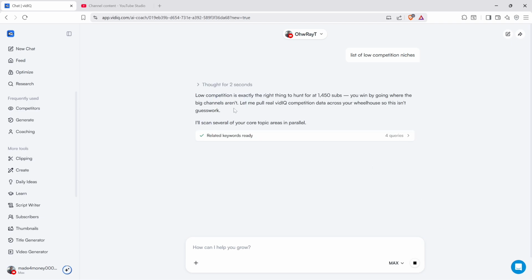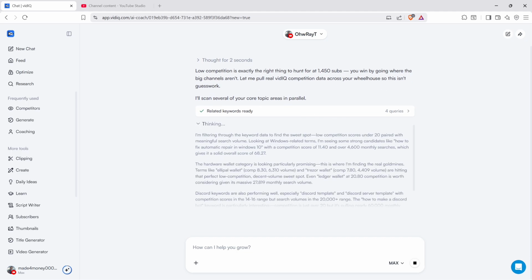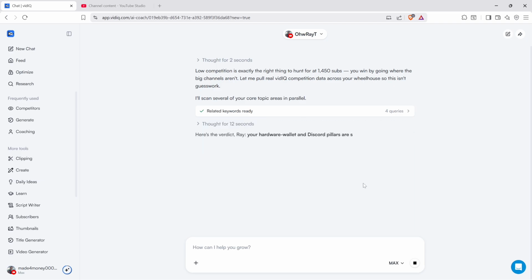As you can see here, it says low competition is exactly the right thing to hunt for this channel's subscriber count. You win by going where the big channels aren't. Okay, let me pull real vidIQ competition data across your wheelhouse so this isn't guesswork. So let's just wait for the process to finish right here.